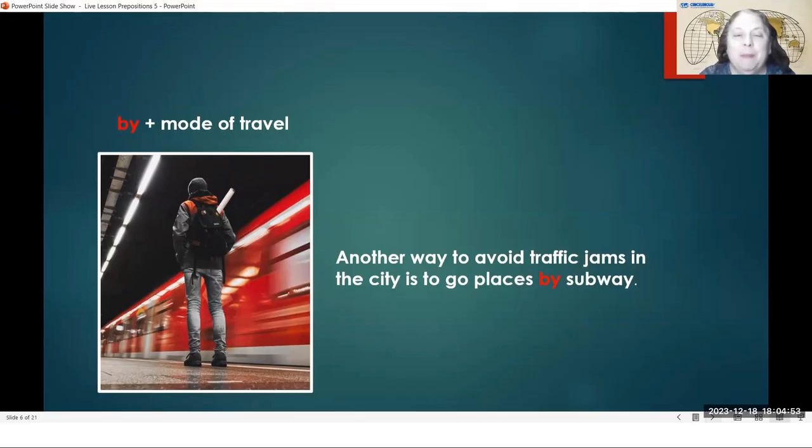They're in the subway. Now, it says they are trying to avoid a traffic jam. When there are many, many cars on the road and the cars are moving very slowly, or maybe they're not even moving at all because there are so many cars, perhaps there is an accident.